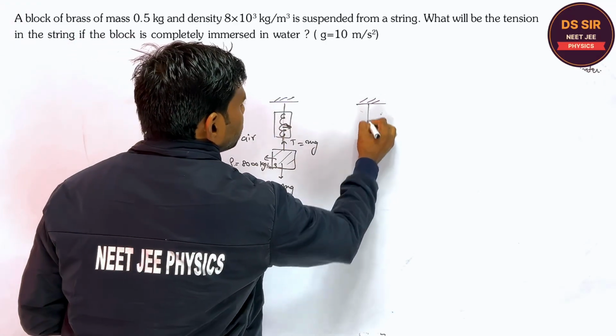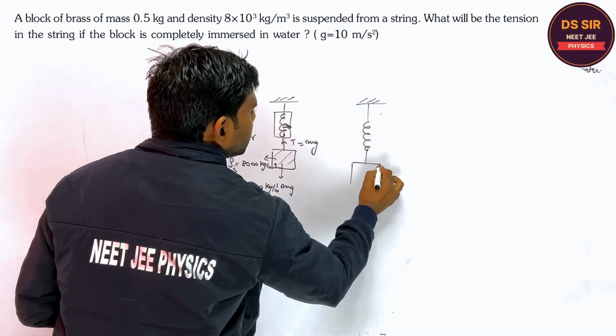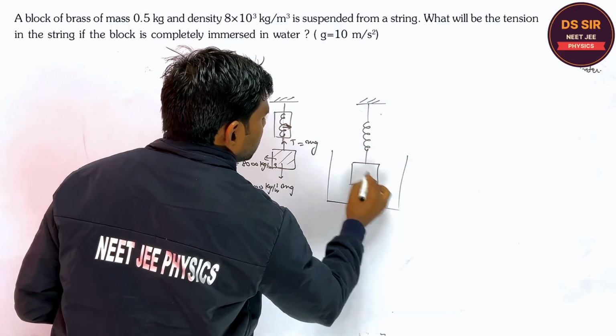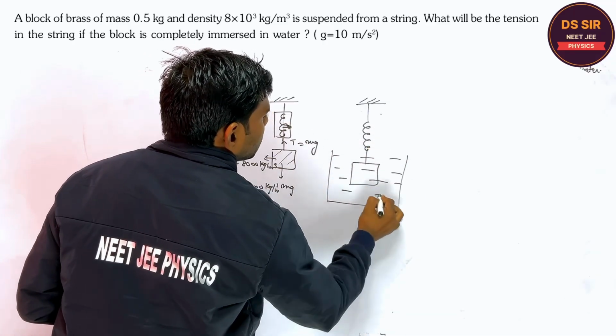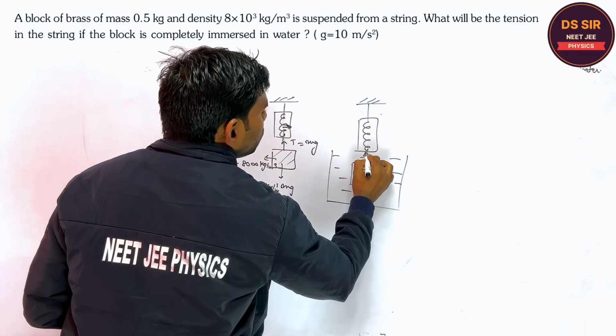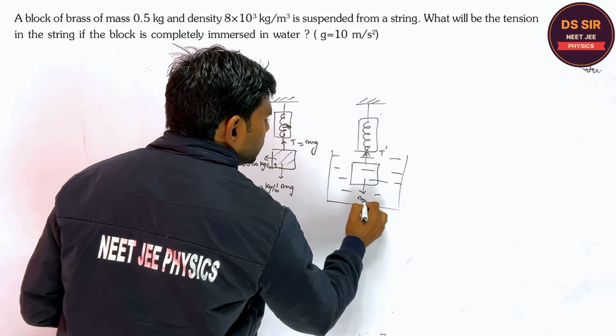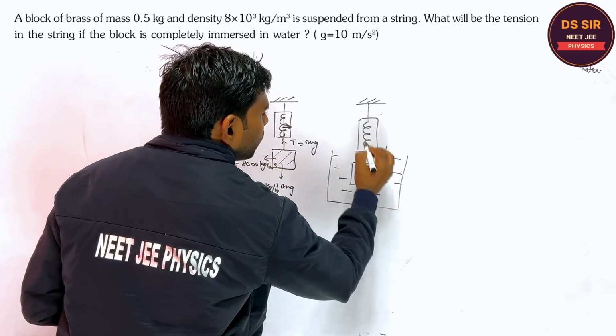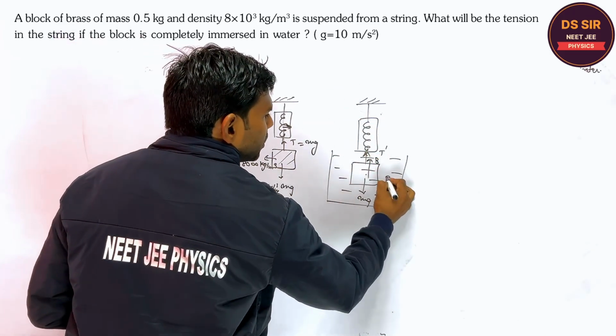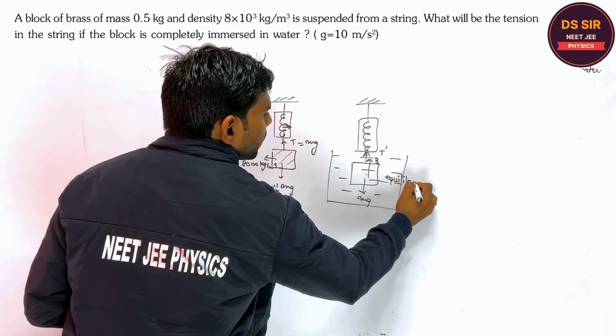Now if this system is dipped in the water, then what will happen? You tell. The reading is nothing but equal to the spring force over here. Suppose this is the T dash, now the mg, and the buoyant force will act in the upward direction. It is in equilibrium, right?